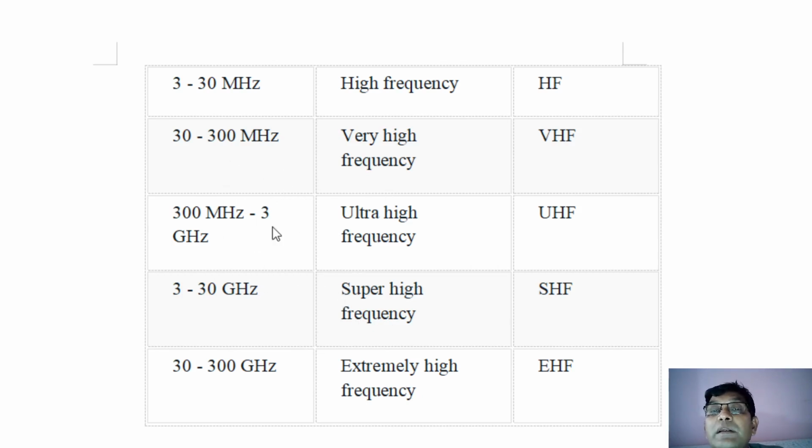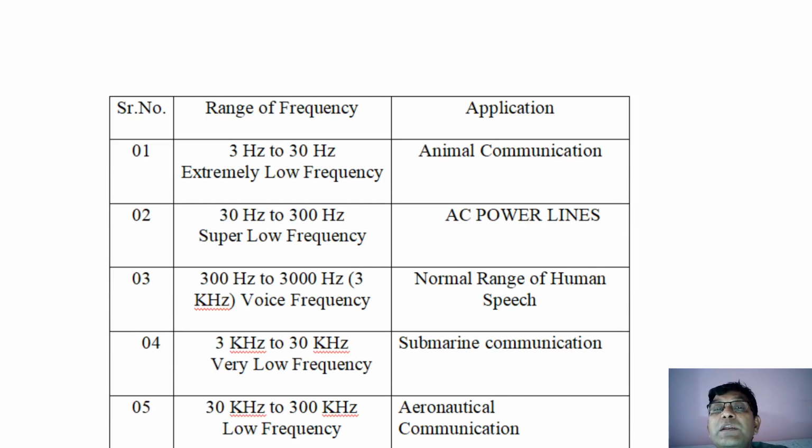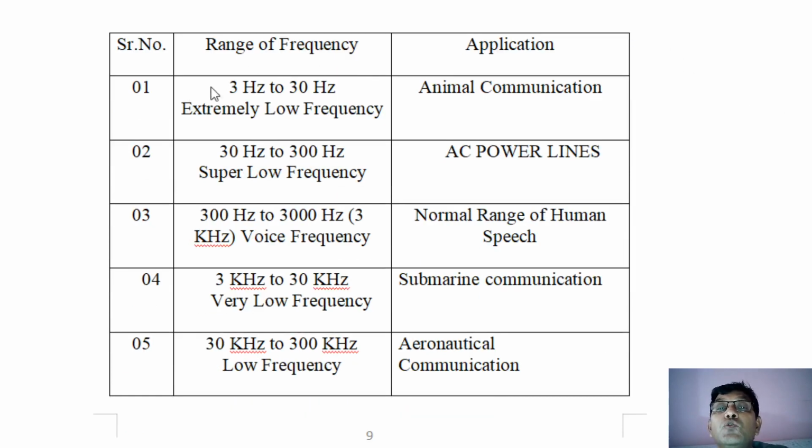Now, when you use this electromagnetic spectrum for communication, what are the applications? I have just tried to explain the applications here. 3 hertz to 30 hertz, extremely low frequency, is used by animals like elephants for communicating information to each other. Next, 30 hertz to 300 hertz, super low frequency, is used for AC power lines. Our AC mains frequency in India is 50 hertz. In European countries, it is 60 hertz.